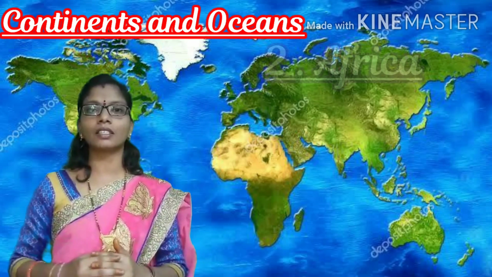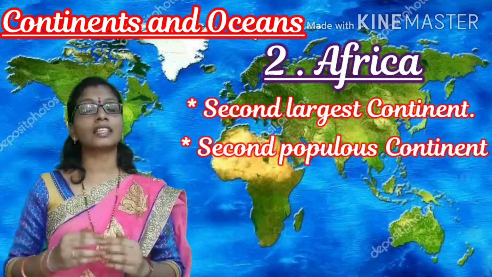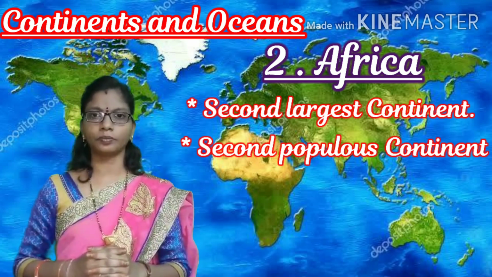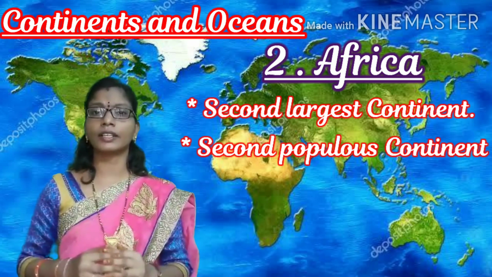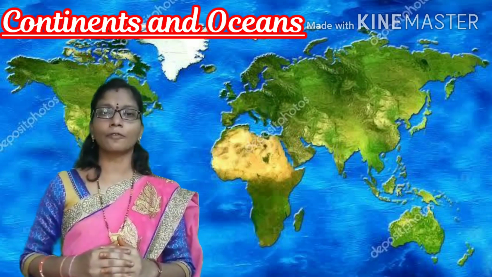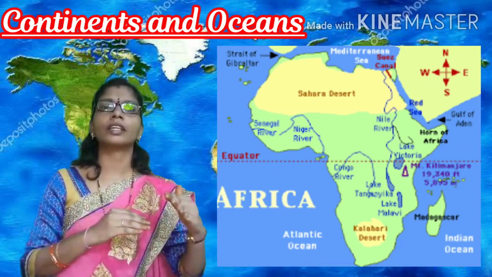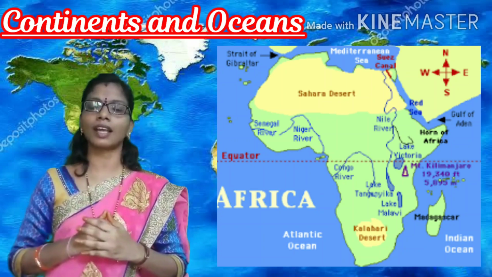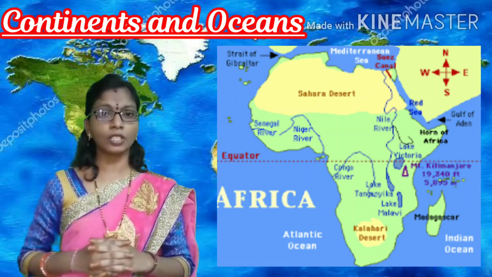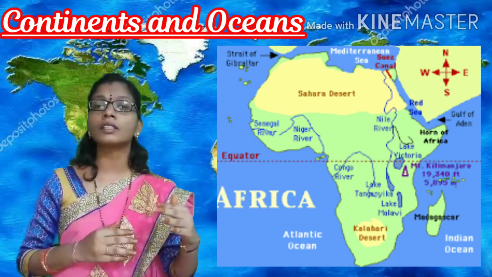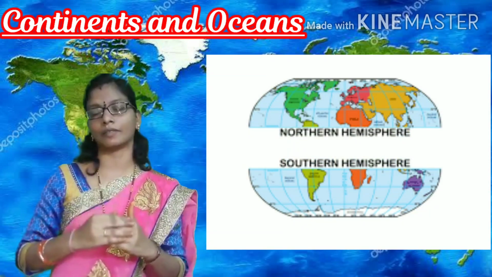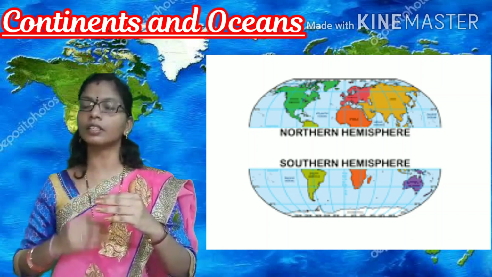And the next one is Africa. Africa is the second largest continent and second most populous continent in the world. The equator passes through the middle of Africa. And what is this equator? We have already learnt. Equator is the imaginary line that passes through the middle of the earth and divides the earth into 2 equal halves, the northern hemisphere and the southern hemisphere.